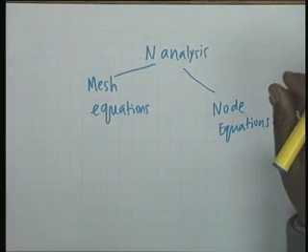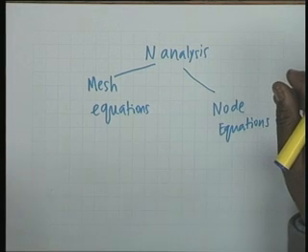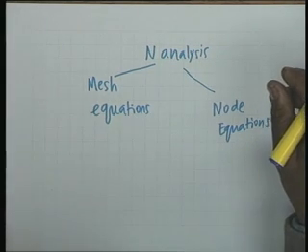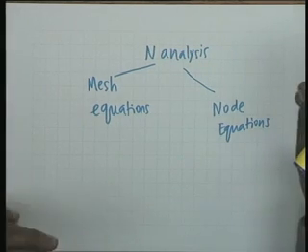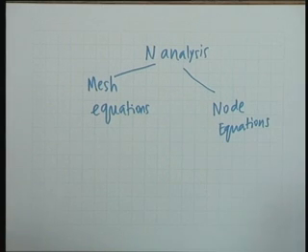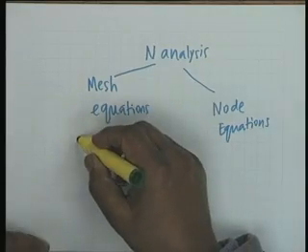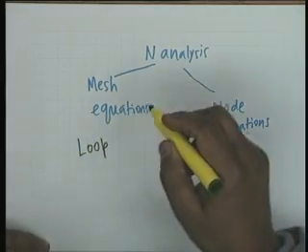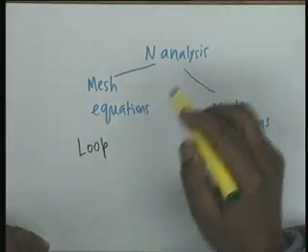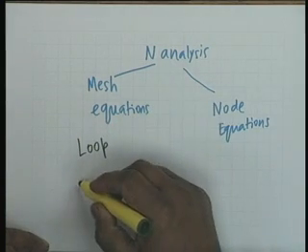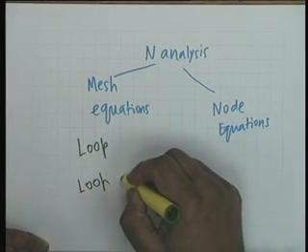Basically this will also be a little bit of review of what you have done earlier, but let me point out some of the basic foundations of mesh analysis and node analysis. There is also a term loop equations. The term loop is sometimes used instead of mesh, and you must be able to distinguish between a loop and a mesh.